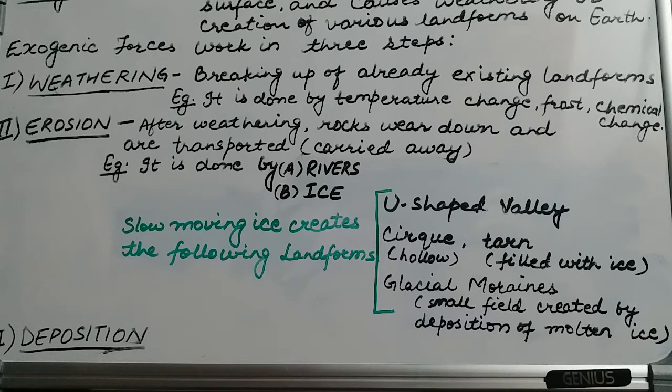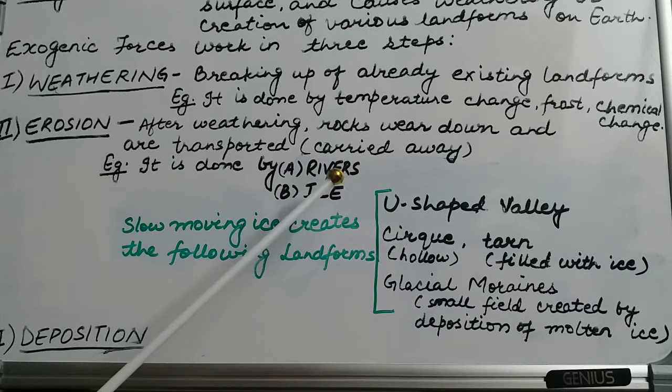Let us now talk about the work of ice. Let us now discuss the next erosion, which is created by ice. Like we have discussed rivers in detail, let us see how ice causes erosion and formation of certain new landforms. Like a river creates a V-shaped valley, similarly ice creates a U-shaped valley. Because water requires less space to flow down, it creates a V-shaped structure, whereas ice creates a U-shaped structure. There is this basic difference between the shapes of the valleys.